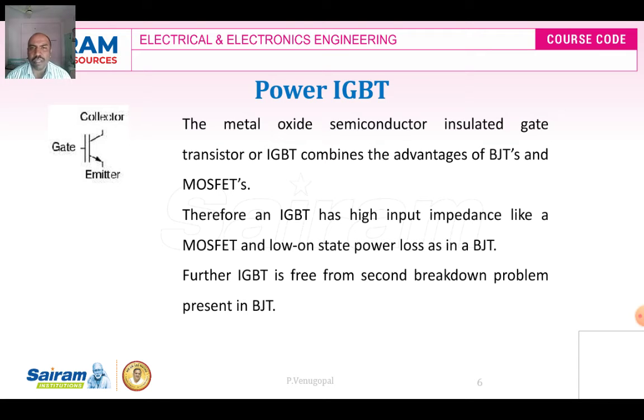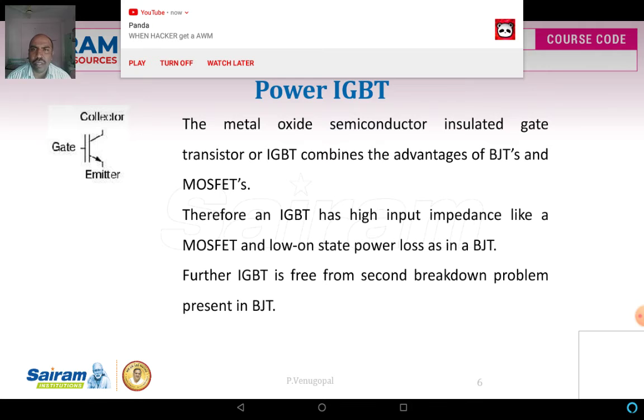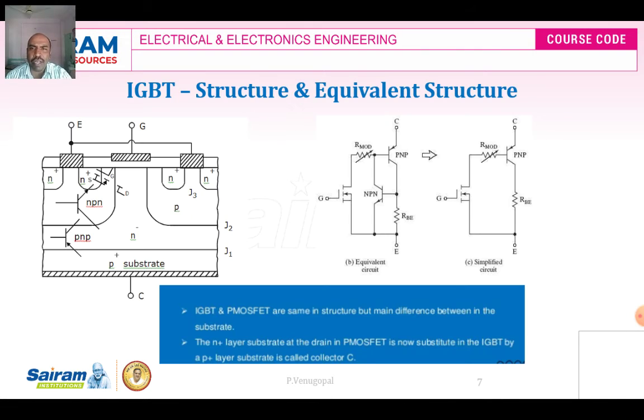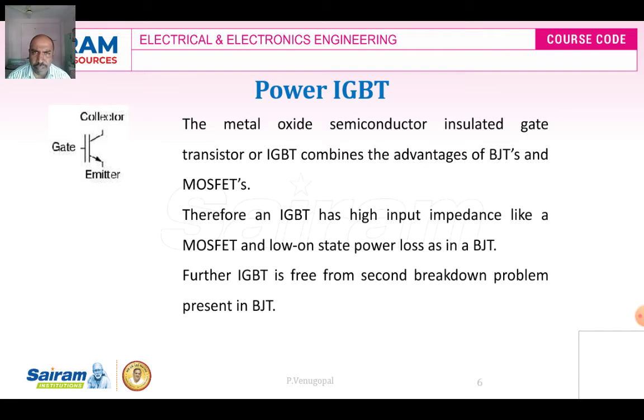So next we will move on to the last type of power transistor, called the power IGBT. IGBT stands for insulated gate bipolar transistor. This combines the advantages of BJTs and MOSFETs. So the power IGBT uses the advantages of the BJT as well as the MOSFET.